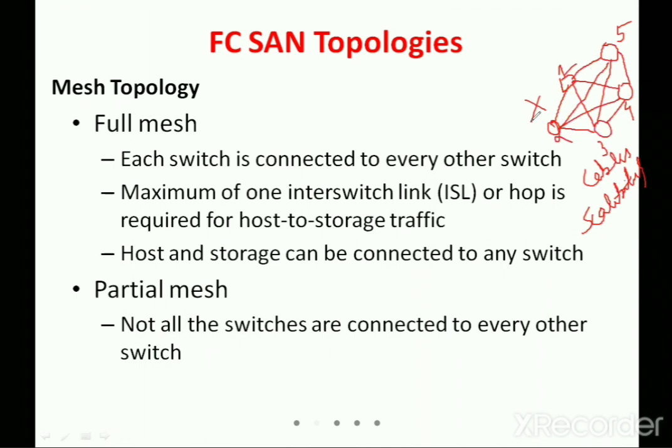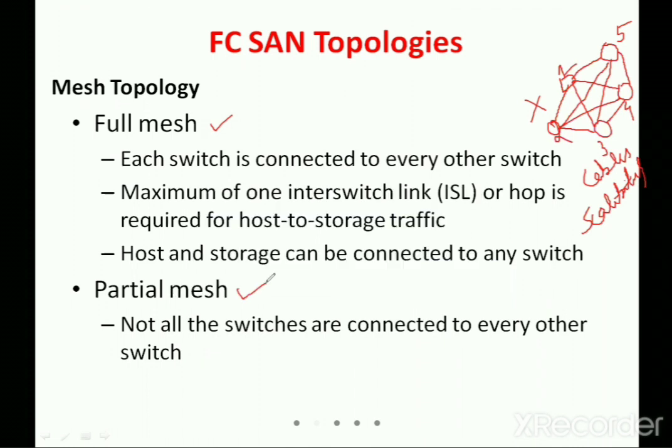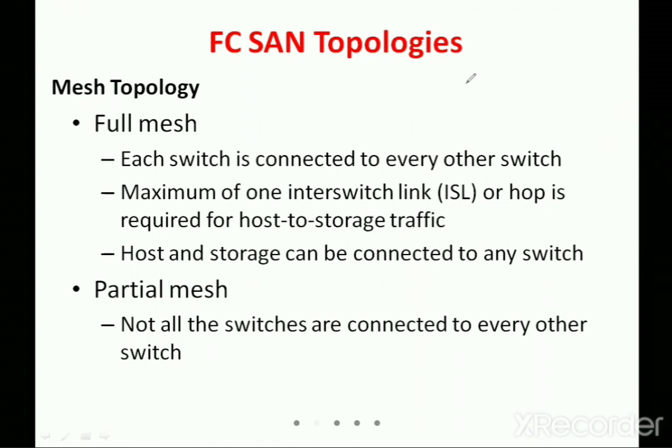There are two types of mesh topology: the full mesh and the partial mesh. Partial means the devices are not completely connected. When I say full mesh, that means each and every device is connected to every other device. We shall see that in the next diagram.